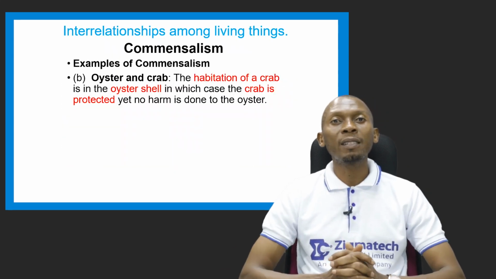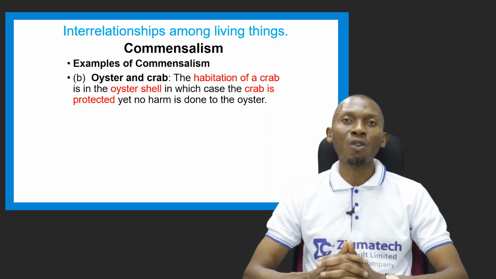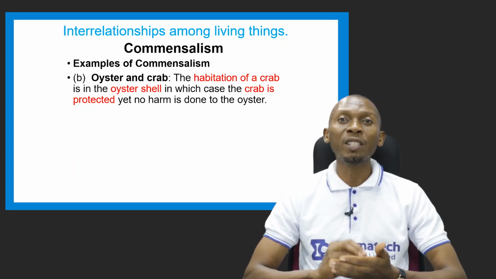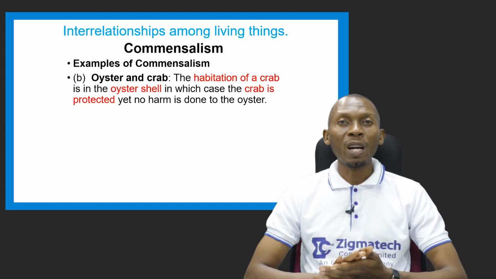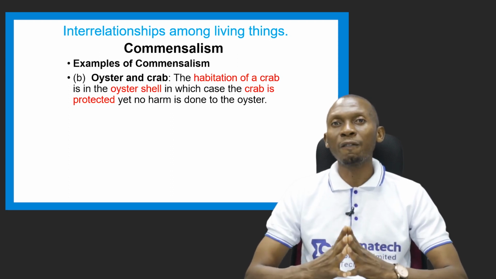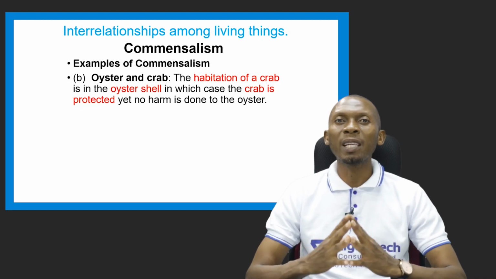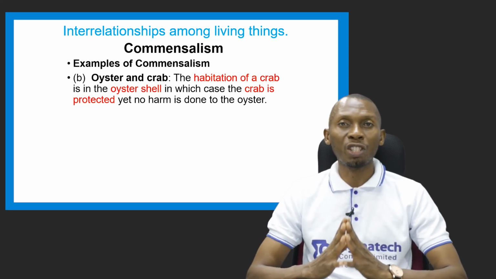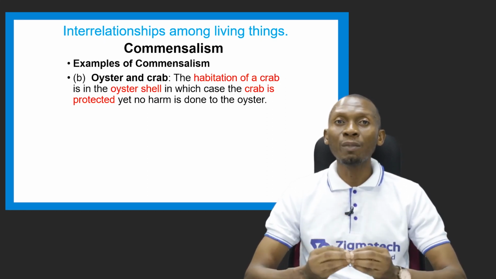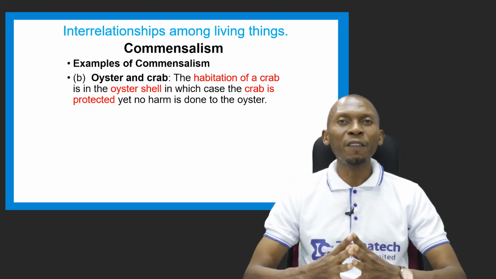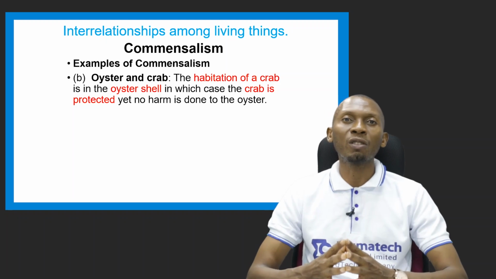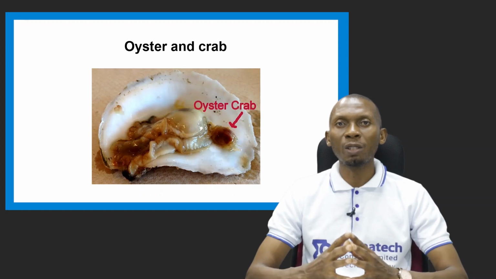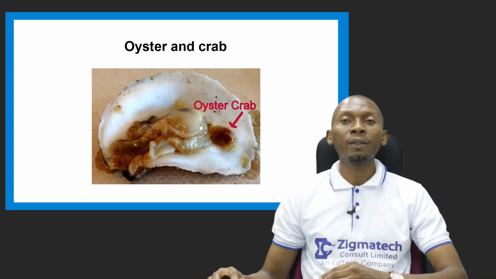Another example of commensalism is the relationship between oyster and crab. So now, what is the habitation of a crab? The crab can live in the oyster shell. So the crab can live in the oyster shell, and how does it benefit from this association? The crab is protected, and as a result of this, no harm is actually done to the oyster shell. So in this case, the oyster shell is not harmed, but the crab is the one that benefits. How does it benefit? It gets protection from the oyster shell. This is just a picture depicting what I'm explaining between the oyster shell and the crab.